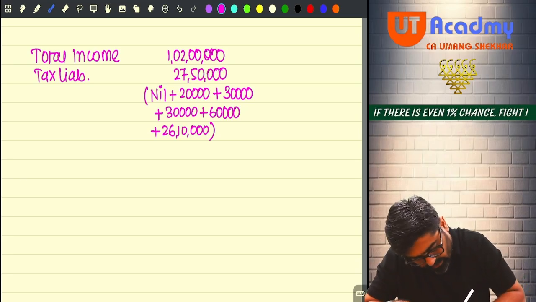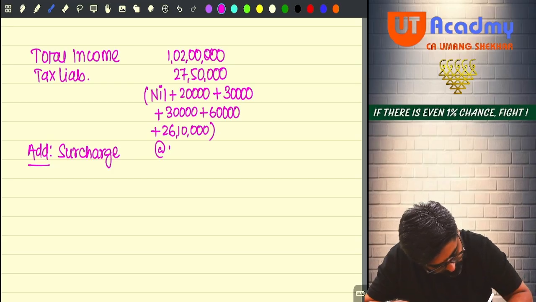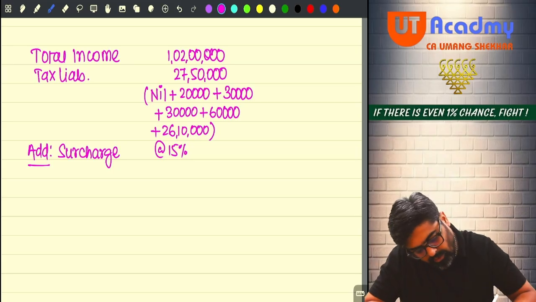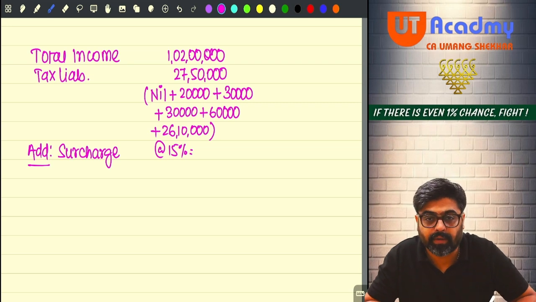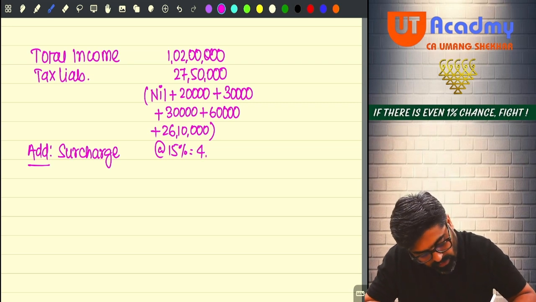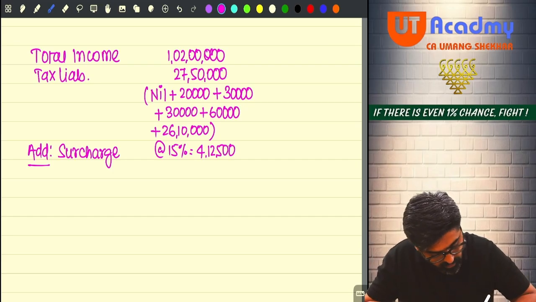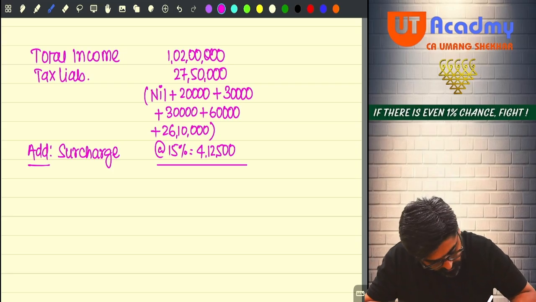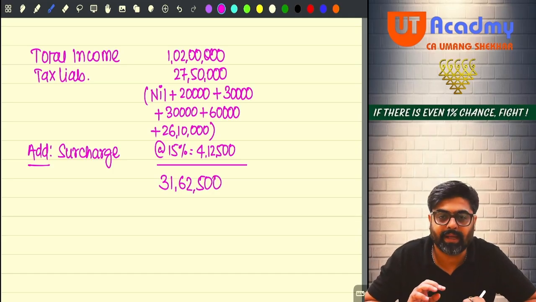Now will you pay any surcharge? Yes. Add surcharge. The rate of surcharge here will be 15%. So what will be 15% of this amount? It will be 4,12,500. If you add both of them, you are going to get a total of 31,62,500. Did you all get this? This is your tax including surcharge.